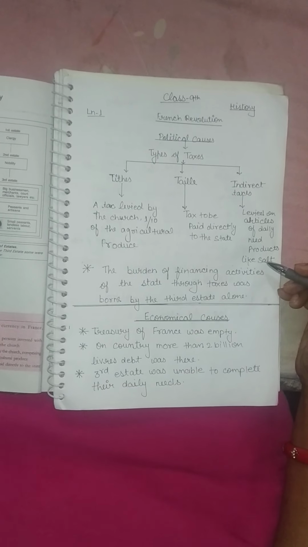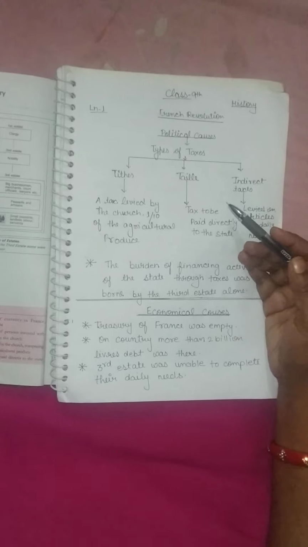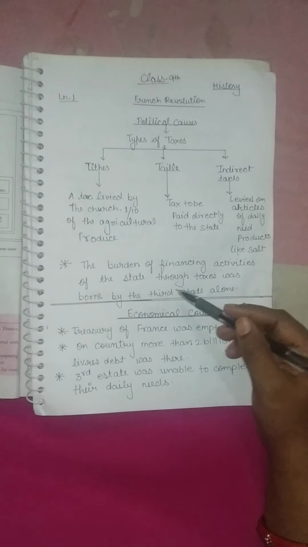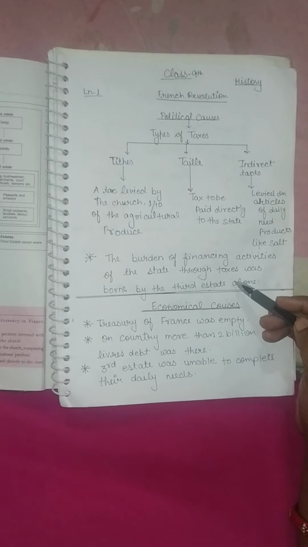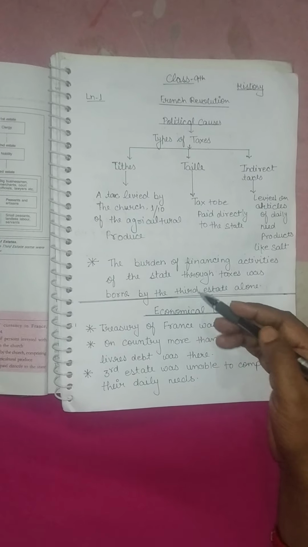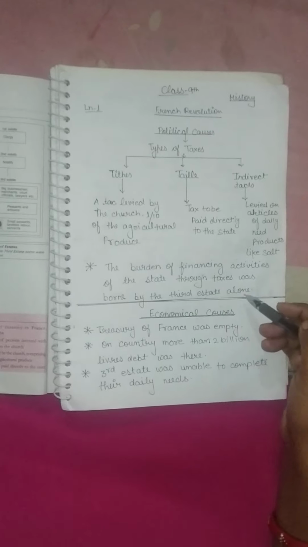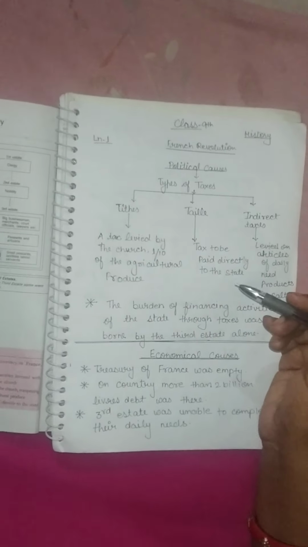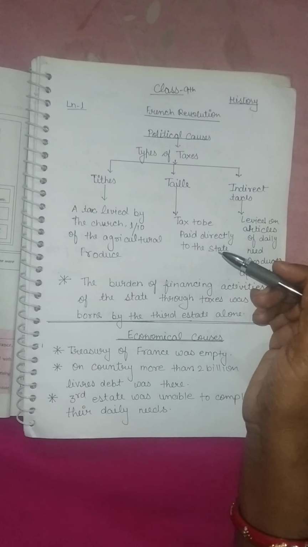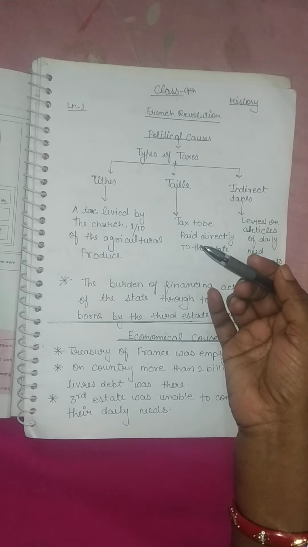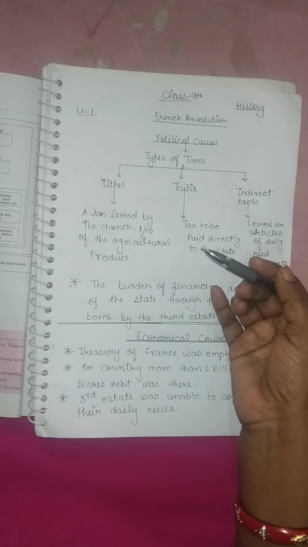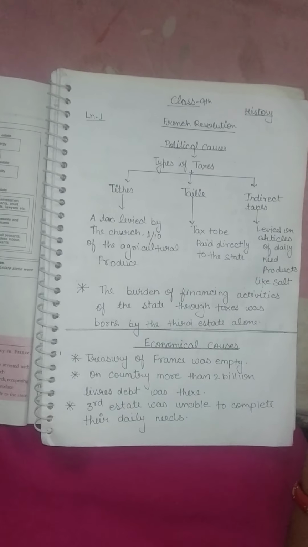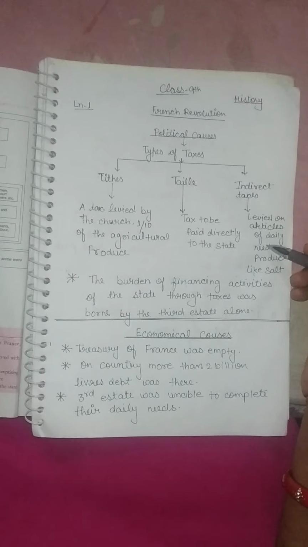As we have discussed above, now you know that the burden of financing the activities of the state of France through taxes was borne by the third estate alone. The 2 other estates, clergy and nobility, did not provide any type of tax to the state. The taxes were only given by the middle class of the society.